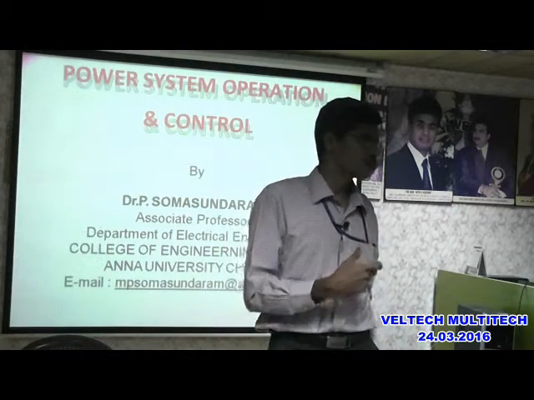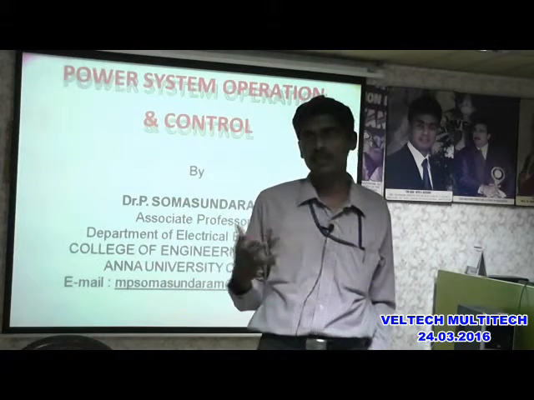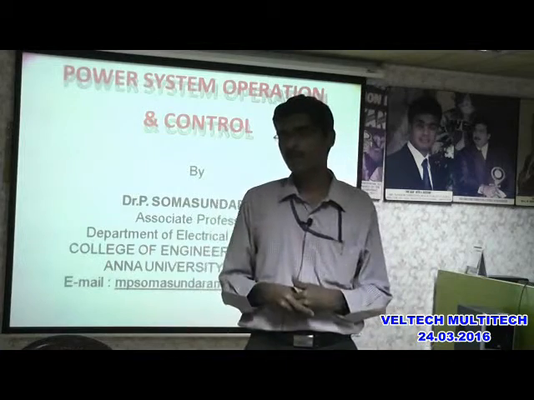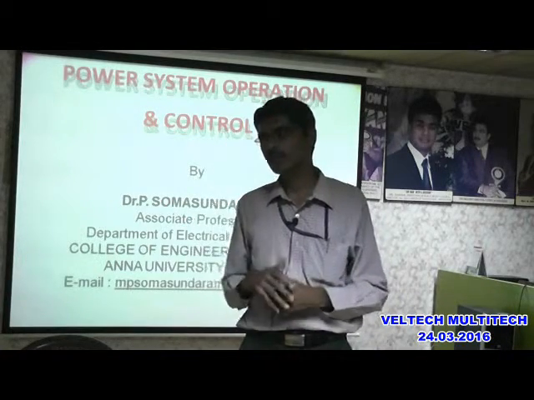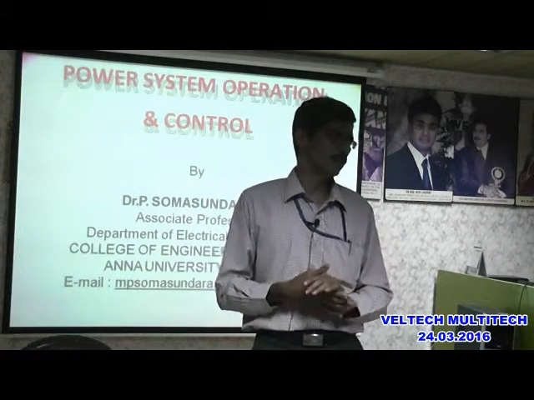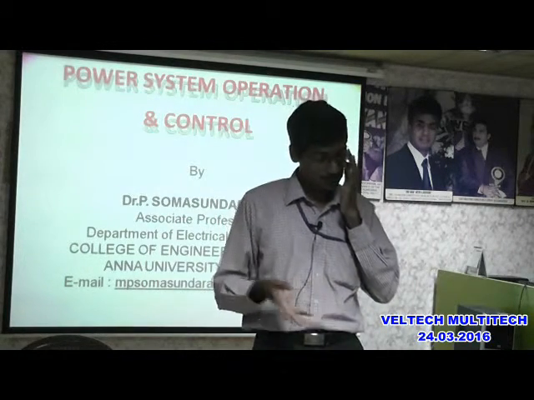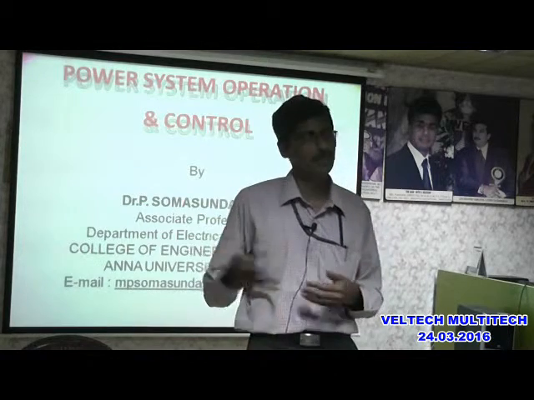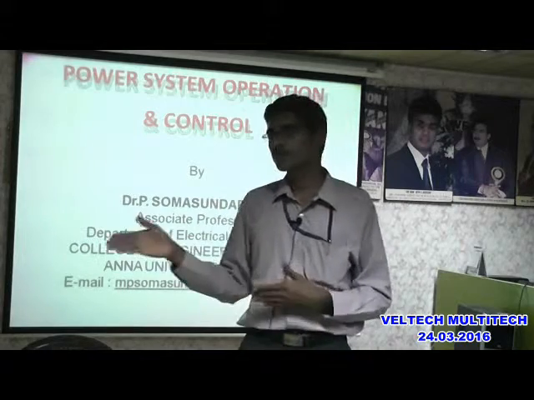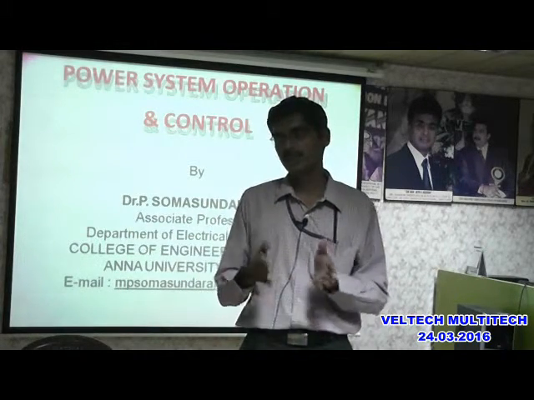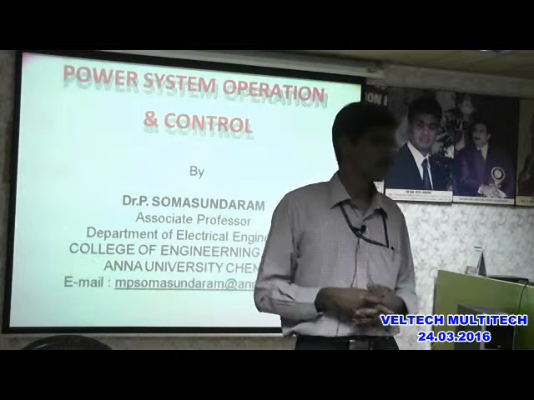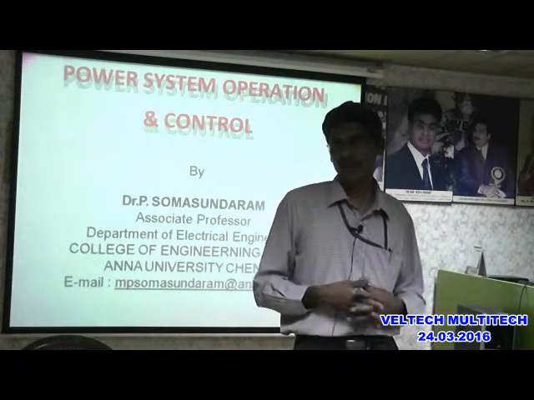What is the time required to start a thermal generator? It requires about 3 to 6 hours. You have to burn the fuel and bring the boiler temperature and pressure to the required level. Then, with that standard pressure and temperature, you release the steam to the turbine, where you can start the power generation, and then you have to synchronize the machine to the grid. So it requires about 3 to 6 hours depending on the capacity and other requirements.